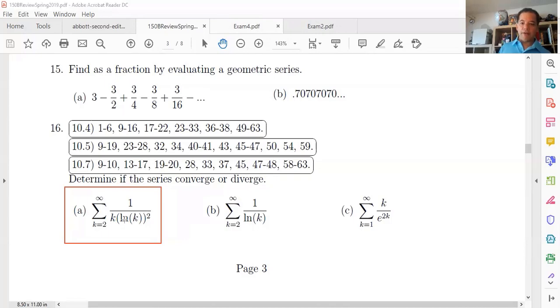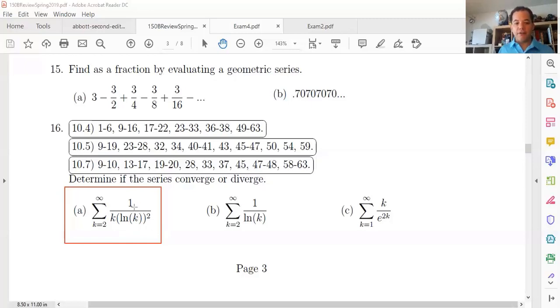We could try comparison, but what would we compare to? That's a problem for this one. It's not clear what we would compare to because it's a little bit smaller than 1 over k. We cannot use 1 over k because 1 over k is divergent. And this one, you're dividing by something. This ln k makes it a little bit bigger in the denominator.